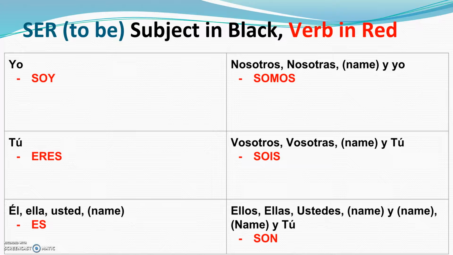Yo soy, tú eres, él, usted, or a name is es. Nosotros, nosotras, a name y yo will be somos. Vosotros, vosotras, or a name y tú will be sois. And ellos, ellas, ustedes, a name and a name, or a name y tú will be son. Okay? So, this right here is very, very important to know. Very important. So I would say, in my opinion, get to know this chart.